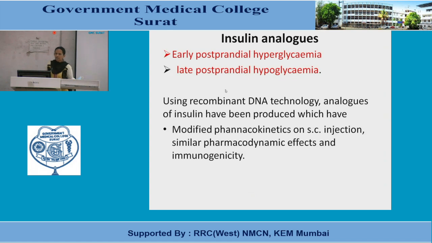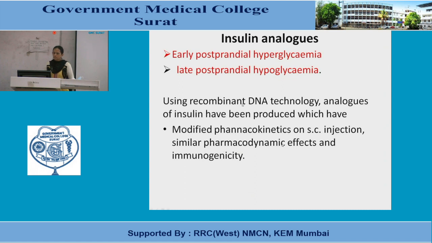Now about insulin analogs, they are prepared using recombinant DNA technology. Analogs of insulin have been produced which have modified pharmacokinetics on subcutaneous injection, similar pharmacodynamic effects and immunogenicity.